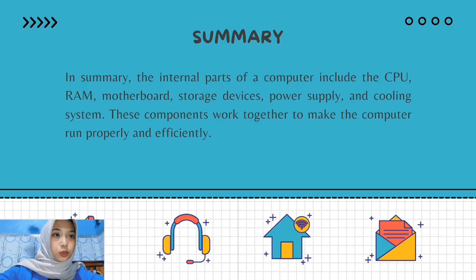Next, summary. To summarize, the important internal parts of a computer include CPU, RAM, motherboard, storage device, power supply, and cooling system. These components work together to make the computer run properly and efficiently. Each part has its own function, but together they form a powerful machine.